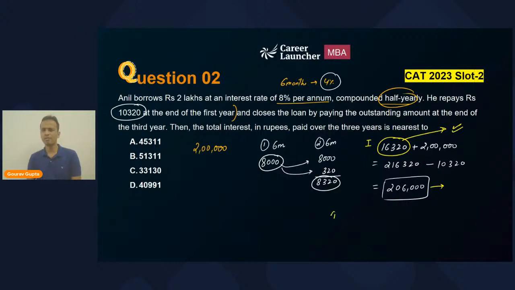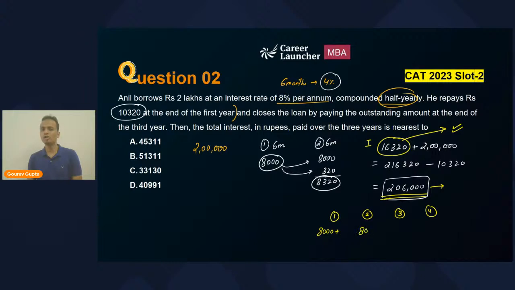Okay, so there will be 4 time periods. There will be further 4 time periods for which we'll have to calculate the interest. Now all of you, the rate of interest is 4% for the 6 months. Now what will be 4% of 2,06,000? Can I say that 4% of 2,06,000 will be more than 8,000? Yes or no? Pragati, Timothy, others, can I say that 4% of this value will be more than 8,000?